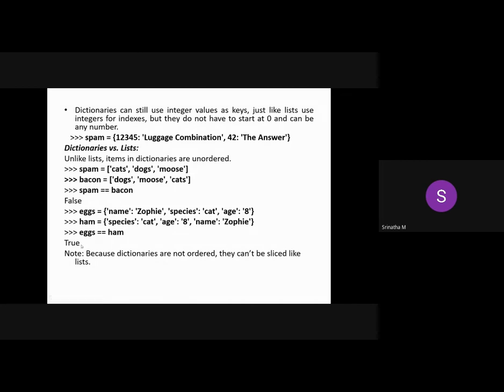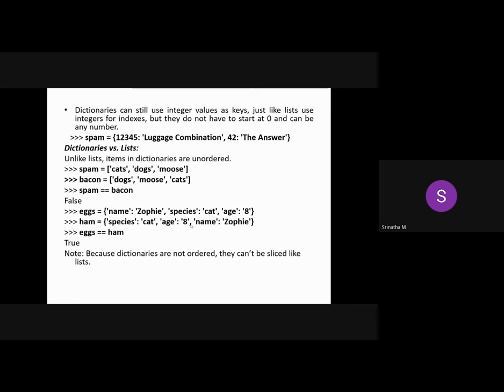Why? Because this will compare based on the keys, not on the indexes. It will take the name and the value, and search for the name with that value. If both are equal, it will count that item as covered and say yes, it is equal. So it will go in a sequence. It takes one dictionary and compares with the other internally. Once it finishes all the items in the first dictionary and all the items available in the other, it will take the count and say yes, both are equal.